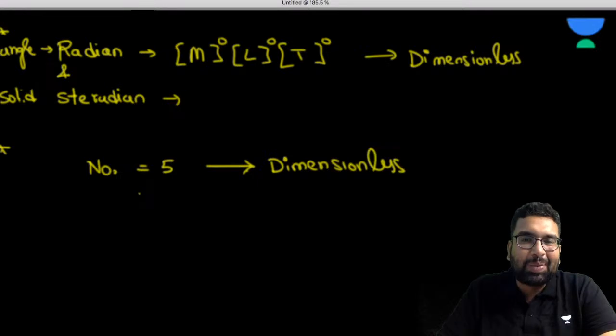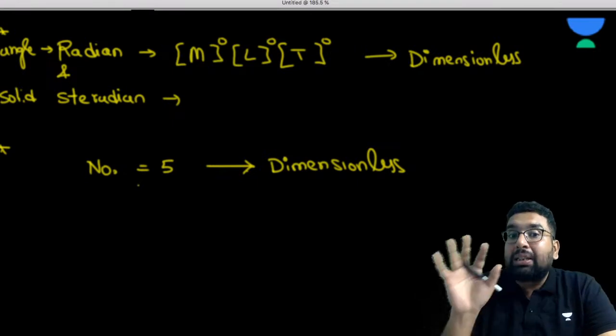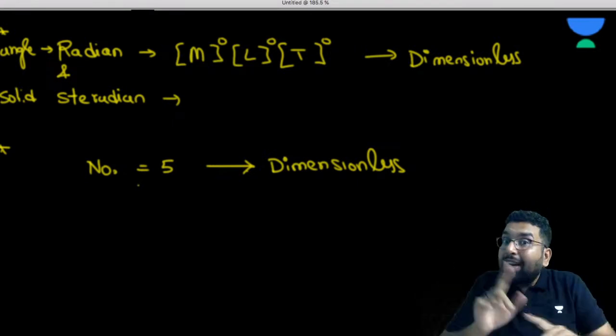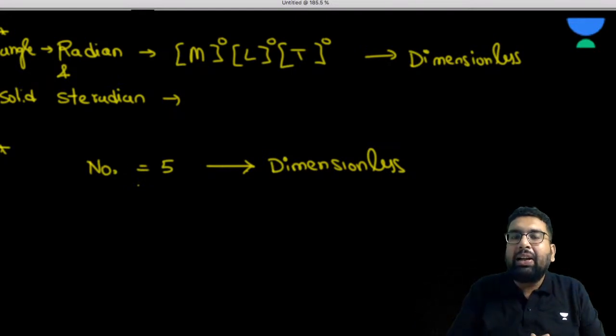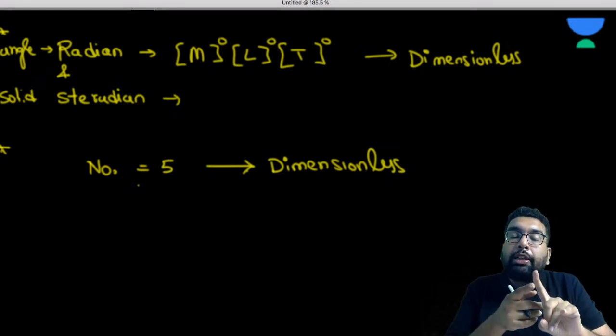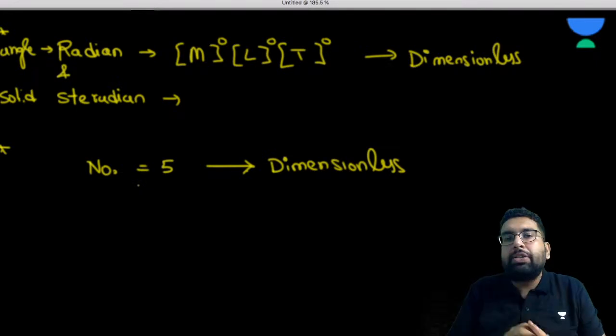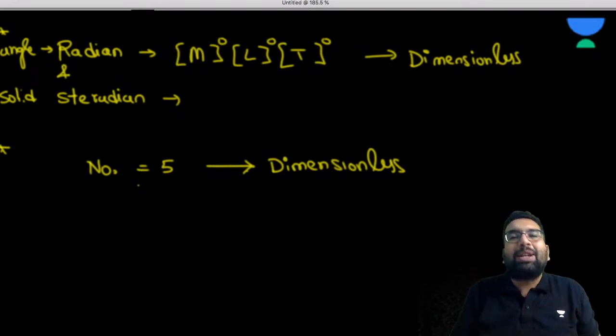Numbers are dimensionless. But not all the constants are dimensionless. Please understand it. There are a lot of things about it, so you must listen to every point.